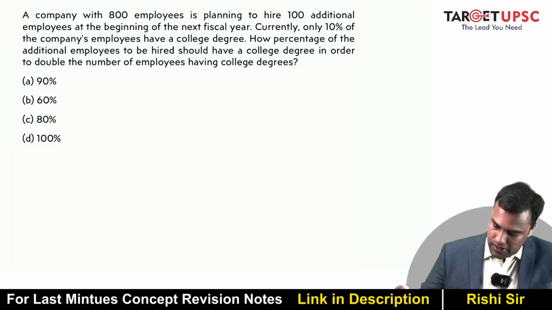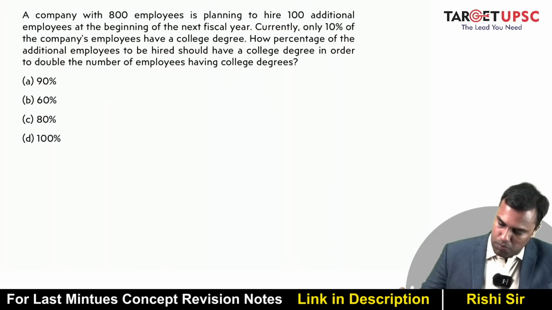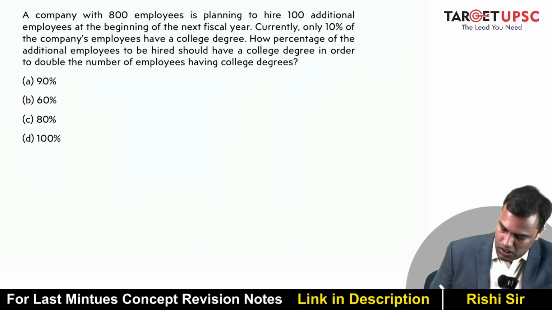A company with 800 employees is planning to hire 100 additional employees at the beginning of the next fiscal year. Currently, only 10% of the company's employees have a college degree. What percentage of the additional employees to be hired should have a college degree in order to double the number of employees having college degrees? So I have 800 employees right now, right?